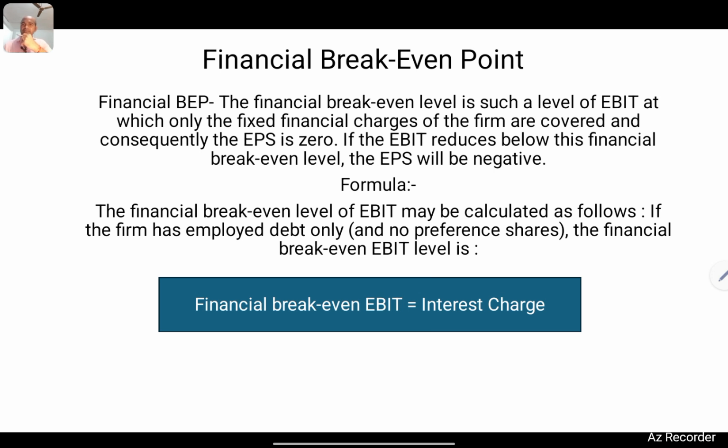The financial break-even point is such a level of EBIT at which only the fixed financial charges of the firm are covered and consequently EPS is zero. If the EBIT reduces below the financial break-even level, EPS will be negative. Financial break-even level of EBIT may be calculated as follows. If the firm has employed debt only and there are no preference shares in the capital mix, the financial break-even EBIT level is equal to interest charges.